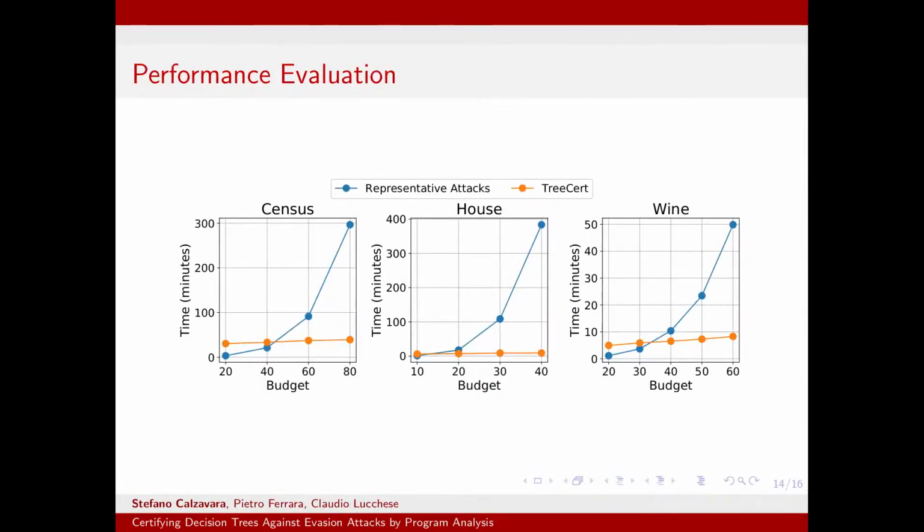And what is cool, you will see in the next slide, is that the performance of TreeCert is really impressive, because the solution based on the representative attack computation proposed in prior work does not scale, and in particular has an exponential blow-up, which means that the solution becomes easily unusable when the attacker's budget grows, while the time spent for TreeCert to perform the analysis is almost constant and does not change significantly with increased budgets from the attacker.